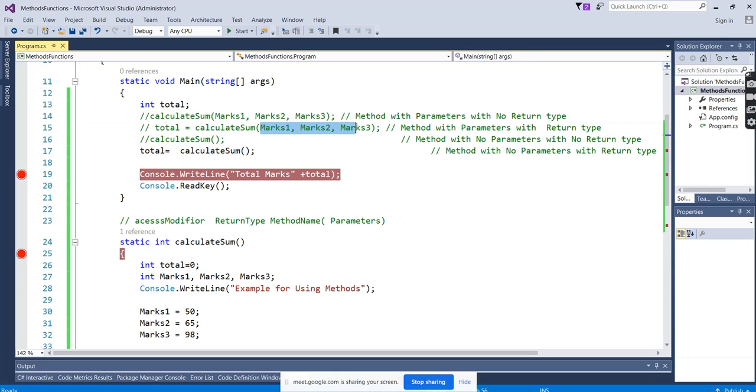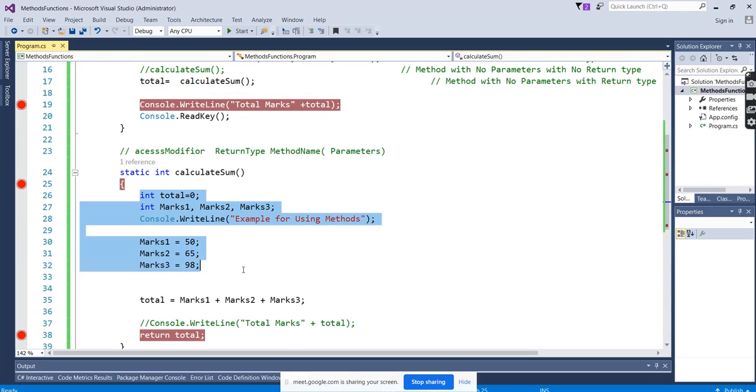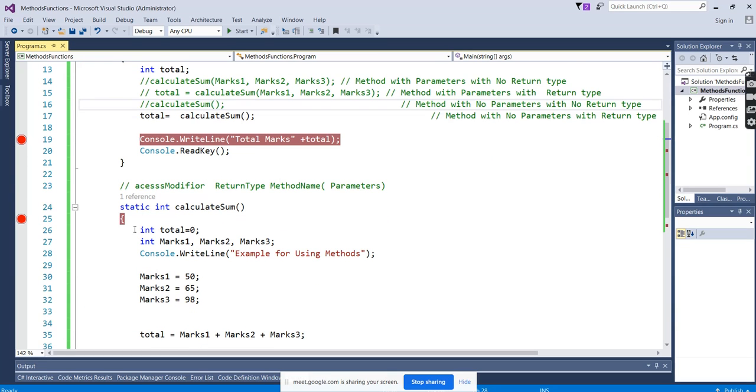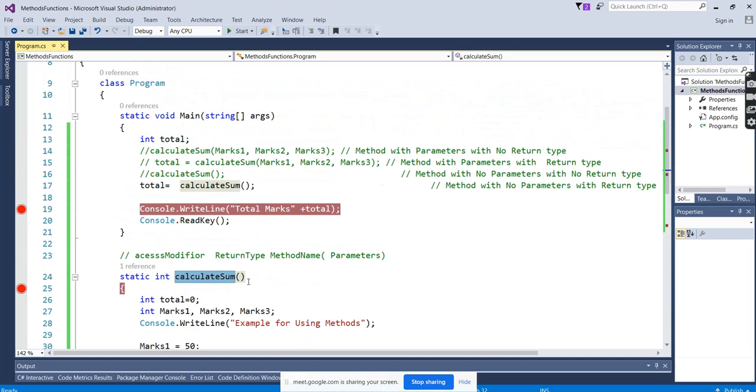If the main function is sending the parameters for calculate sum, then we have to use those variables. If it is not sending any parameters, then we have to create those variables here itself. So depending upon your code and the purpose of the method, why you are creating the method, based on that we can design it.